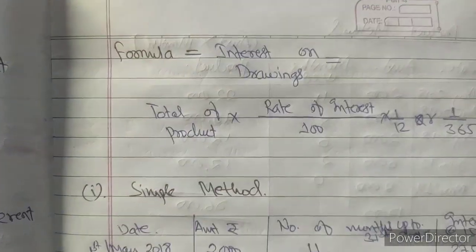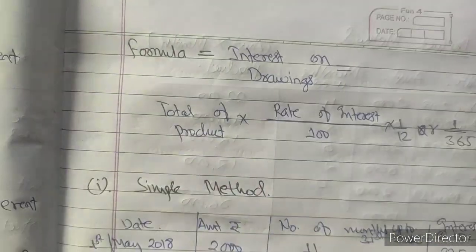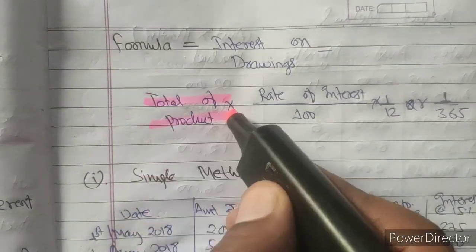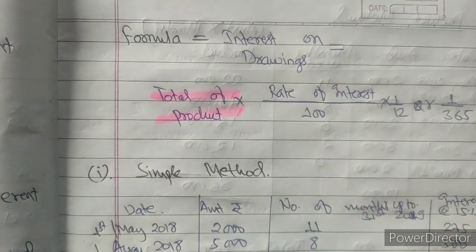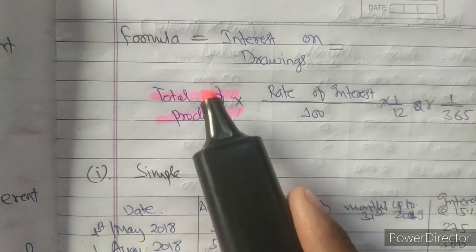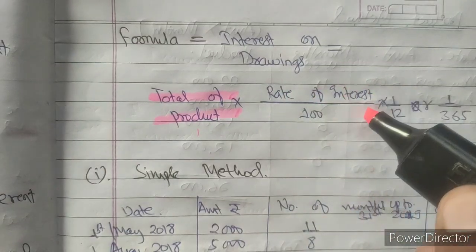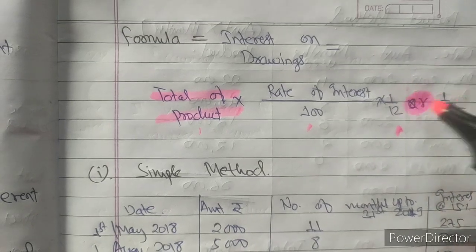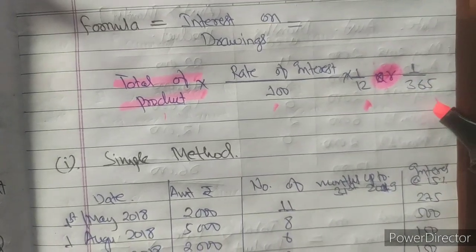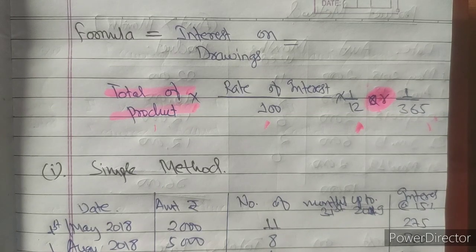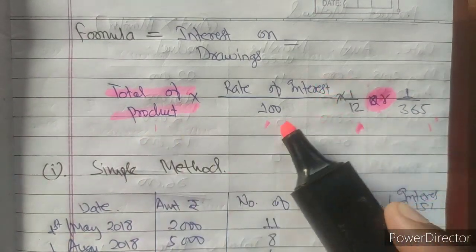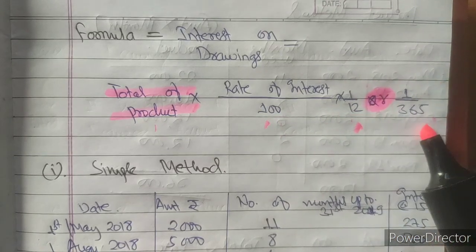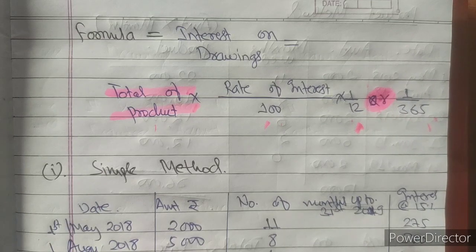Let us move towards the formula. What is the formula under this? The formula of interest on drawing is the total of product. This is the formula for the product method. In case of the simple method, only the amount will be there. For the product method, total of product into rate of interest upon 100 into 1 by 12 if it is for months, or 1 by 365 if it is for days. I think the formula is clear to you. Total of product into rate of interest on drawing upon 100 into 1 by 12 if it is for months, or 1 by 365 if it is for days.